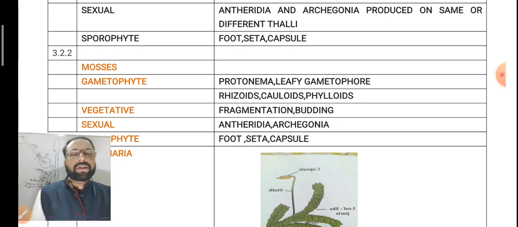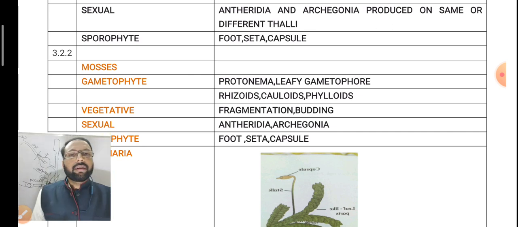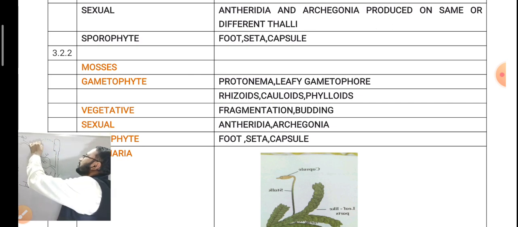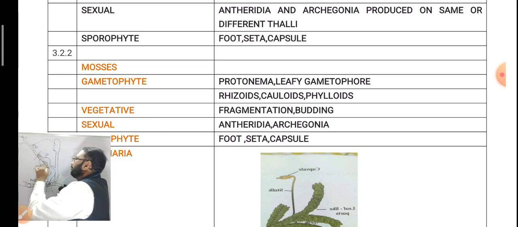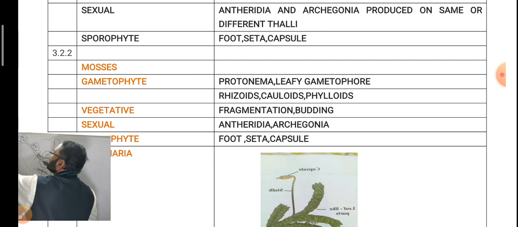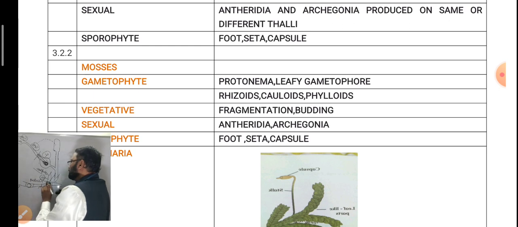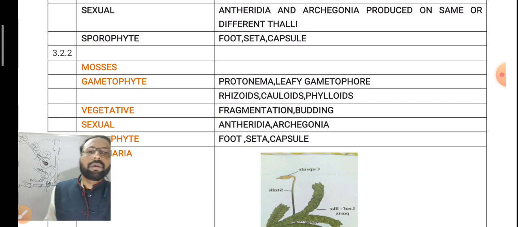Vegetative reproduction takes place by fragmentation and budding; sexual reproduction is through antheridia and archegonia. The male gametes are released into the water, and male and female gametes fuse to form a diploid zygote. The zygote undergoes mitotic division to form an embryo, so they are the first embryophytes. The embryo develops into a diploid sporophyte containing three parts: foot, seta, capsule. In the capsule, diploid spore mother cells undergo meiotic division to form haploid spores. Each haploid spore first develops into protonema, which forms buds, and buds develop into leafy gametophore.